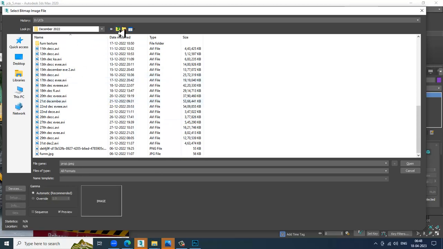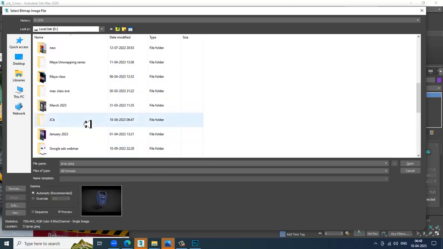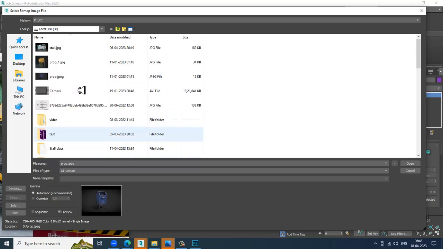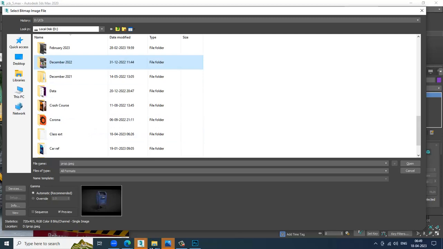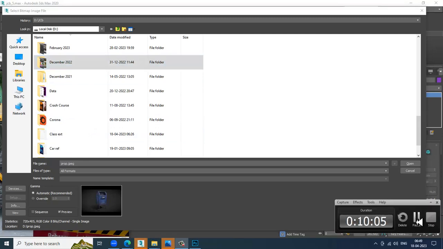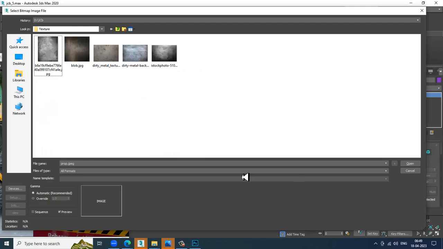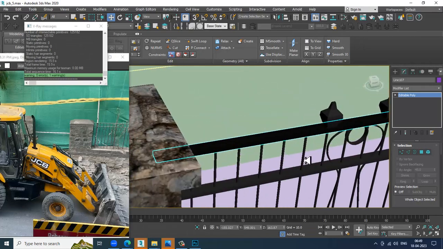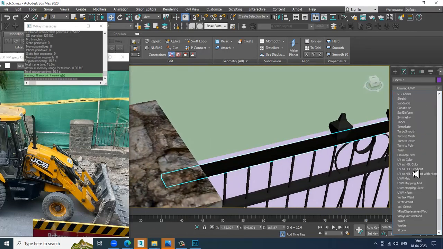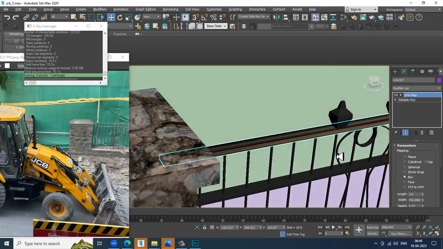So I got a texture over here. We can slightly assign any of the textures if required, and let's give a UVW map, set it as a box.